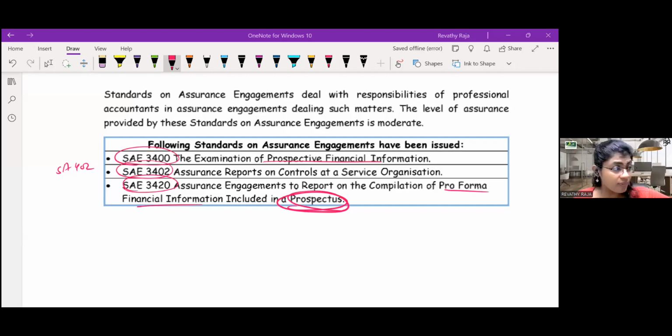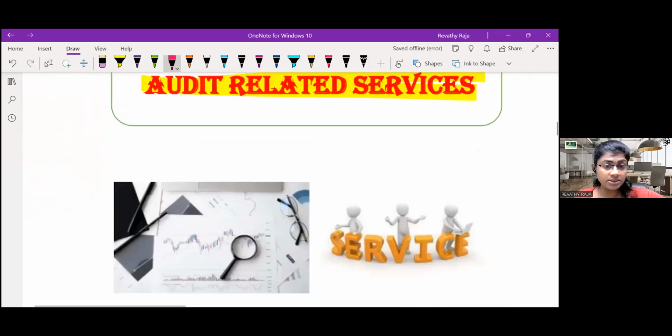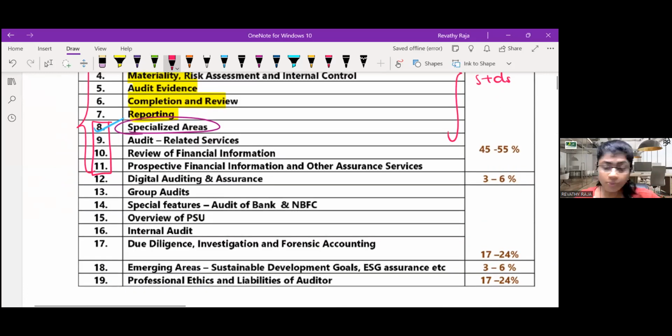Guys, now reply. Our session was like I said, I will give you the summary of the new syllabus chapters. In this session, how many chapters did we summarize? I gave you first the overview of the entire standards, SA, SRE, SAE. Then I gave you the summary of 4 chapters, I guess, right? 1, 2, 3, 4. It is just the summary.